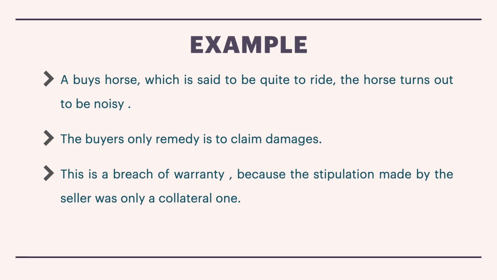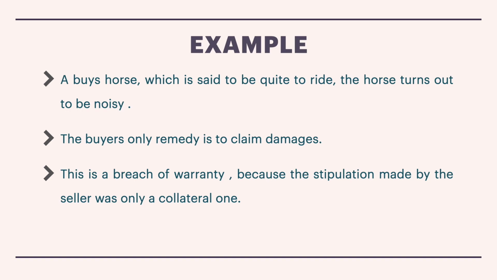That is not the main purpose for which A bought the horse, but it is just a collateral to the main purpose, that is the condition. The condition was that the horse must be able to ride. The warranty is that it must be quiet, but it is making noise. That is what A found out. So the buyer's only remedy is to claim damages.